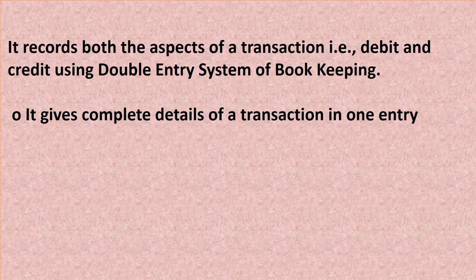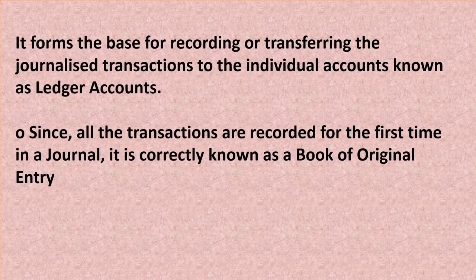So an entry recorded in the journal is known as a journal entry. And transactions are recorded in the journal on a daily basis. See beta, it forms the base for recording or transferring the journalized transactions to the individual accounts known as ledger accounts. Fine.